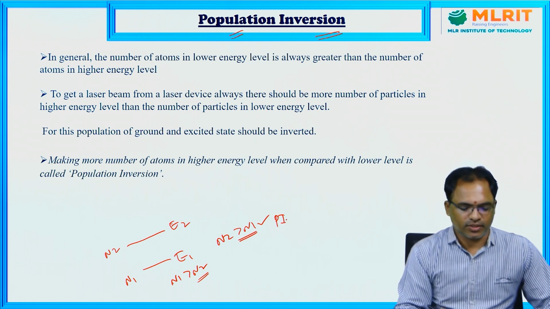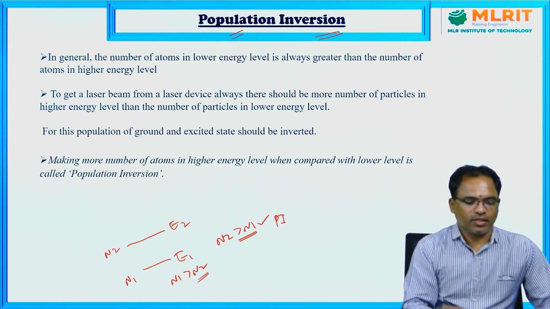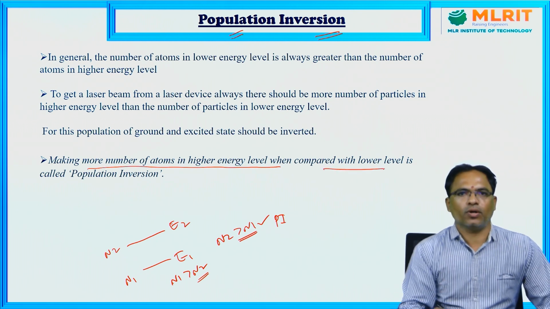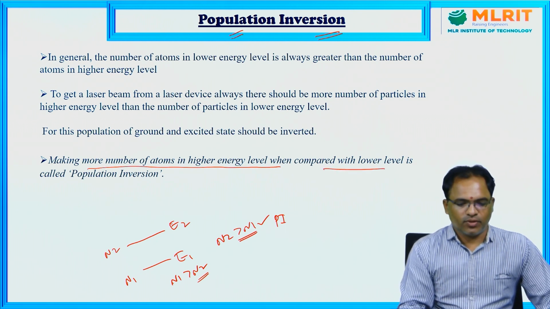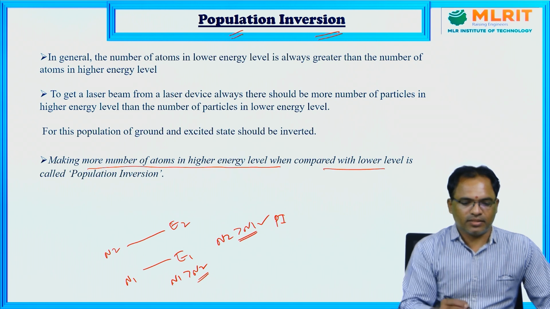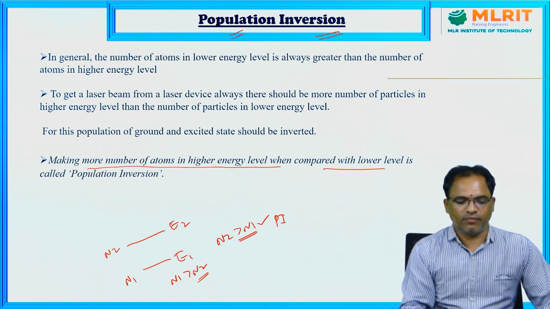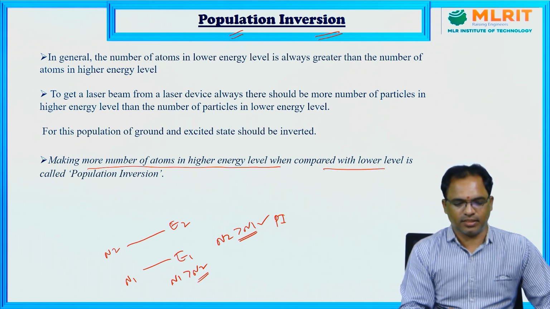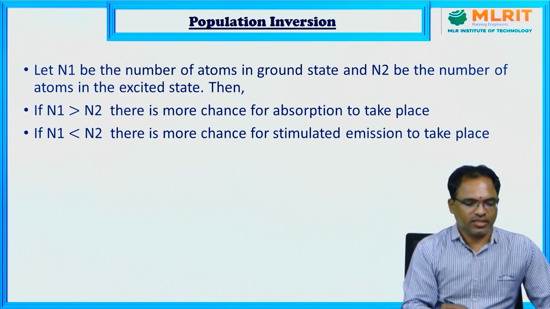What is population inversion? Making more atoms in the higher energy level when compared with the lower energy level is called population inversion. The term itself implies that we just have to invert the population of the ground state and excited state. That is what is called population inversion. The same we discussed here.